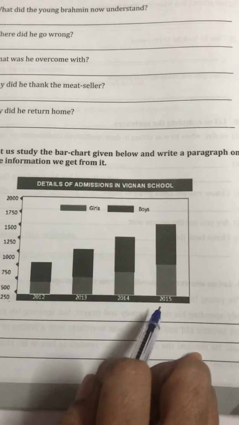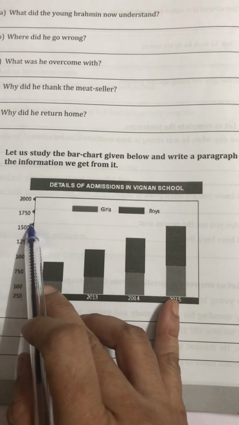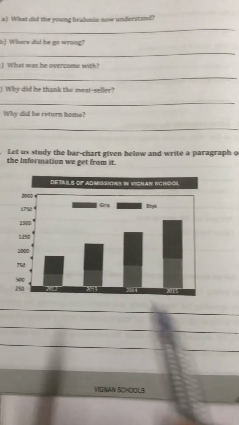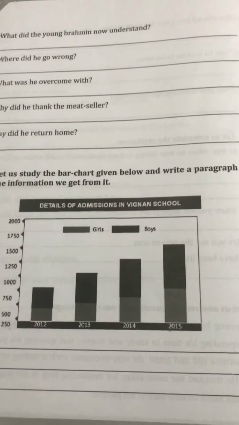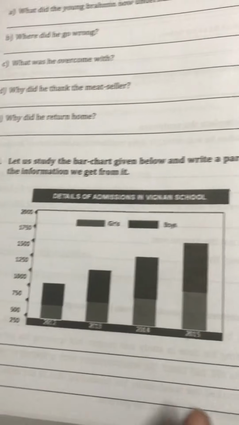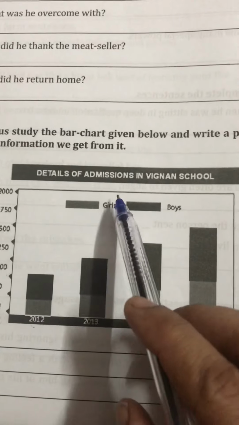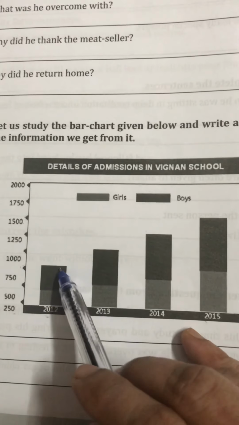In 2015, how many admissions were completed? 1550. So the increasing rate was improved. The increasing rate of admissions was improved here, comparing 2012 to 2015. See here, these are the details of girls and these are the details of boys.